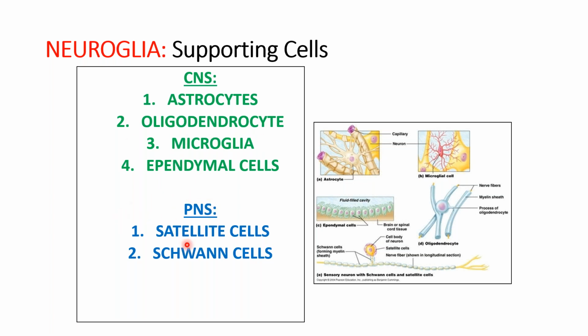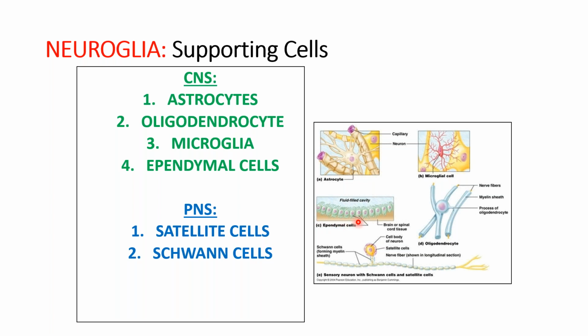In the peripheral nervous system, the connective tissue cells are the Schwann cells you have seen already, and the satellite cells which are present around the neurons of the ganglion. We'll come to it. Now, the other connective tissue is the ependymal cells. Ependymal cells are also of three types. They are cuboidal in shape, they have microvilli on their surfaces, and there is no basal lamina. There is no basement membrane.